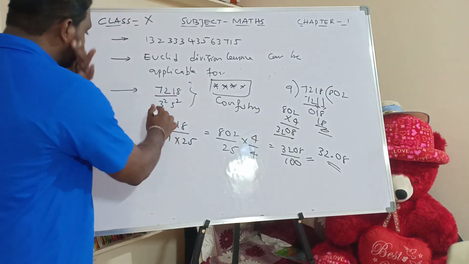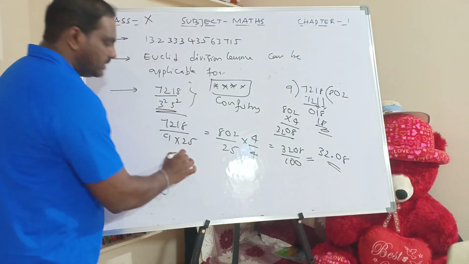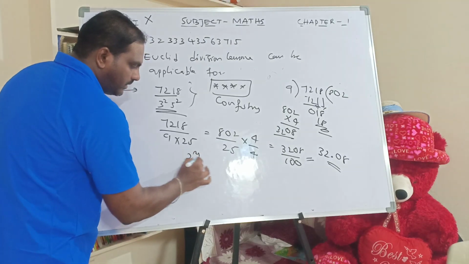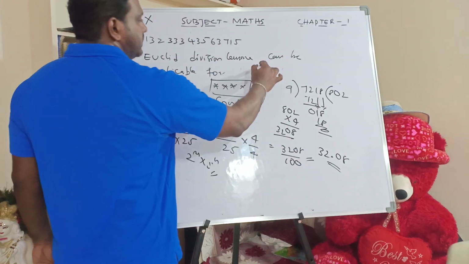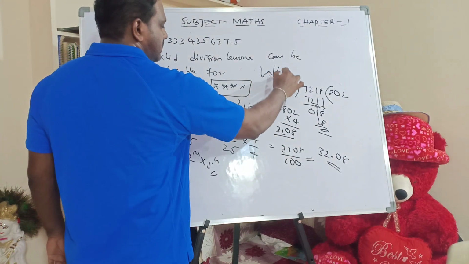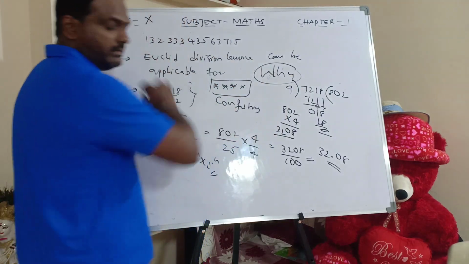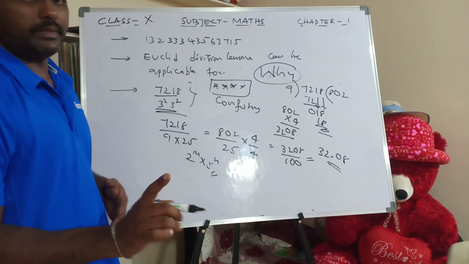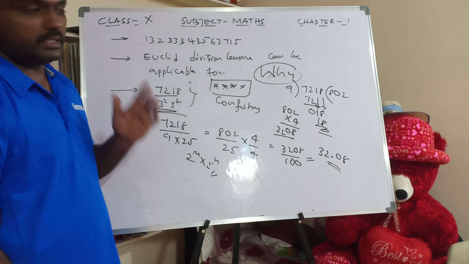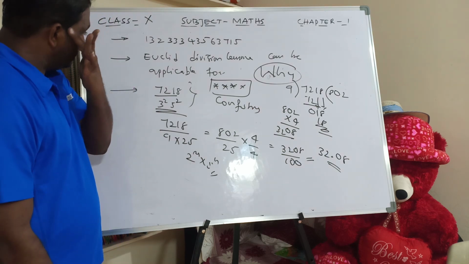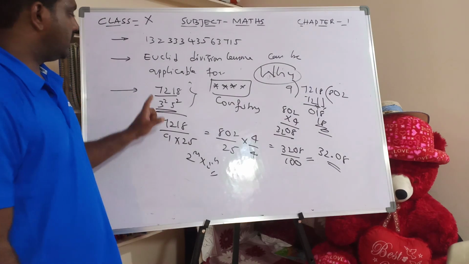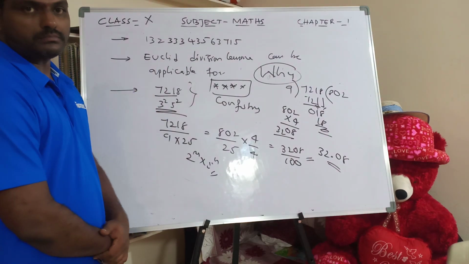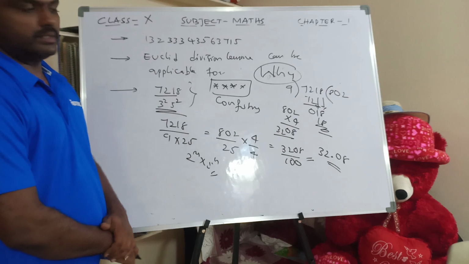But actually, if you see this, the denominator is not in the form of 2 power m into 5 power n, but it is terminating. So why is it? From this, what we have to learn is: don't confirm at this stage only.